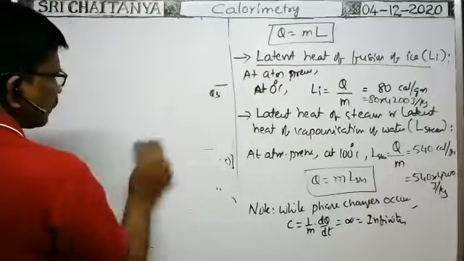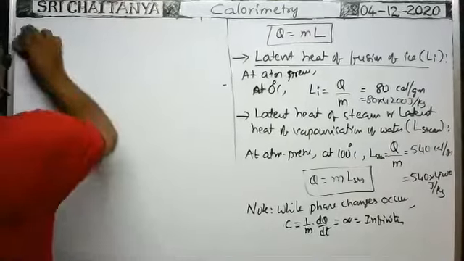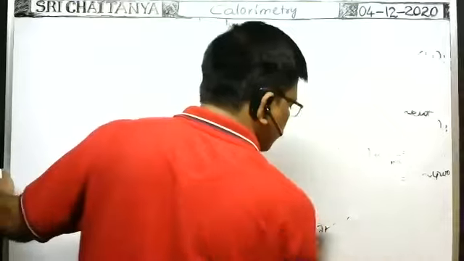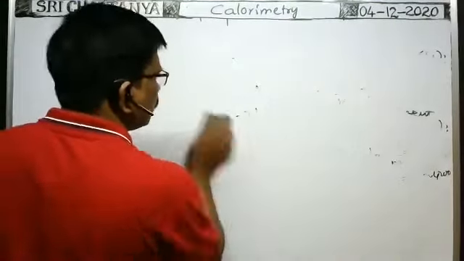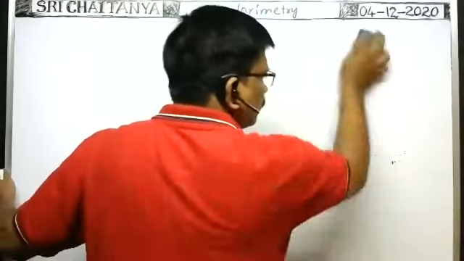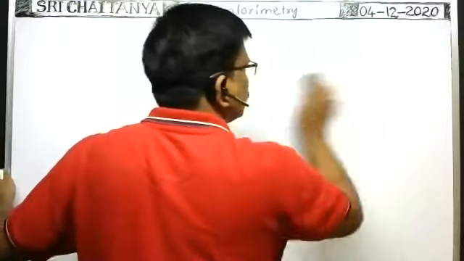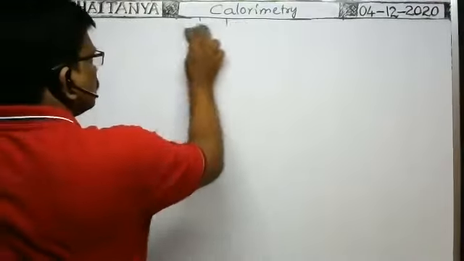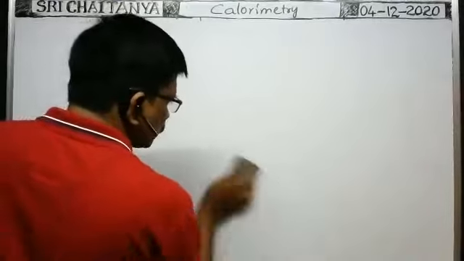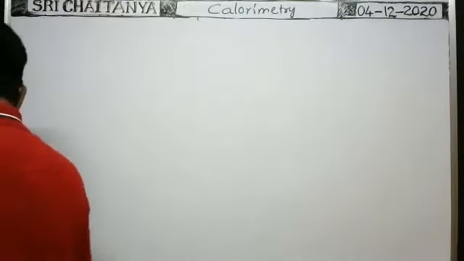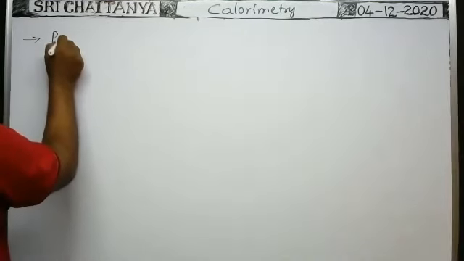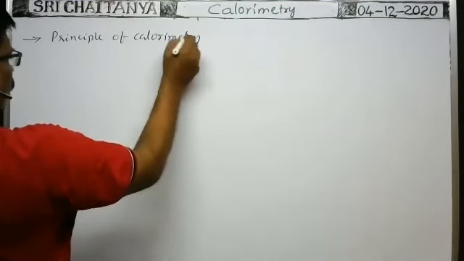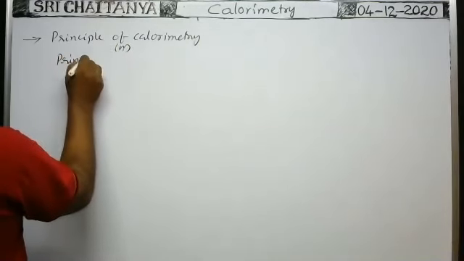Next, the last point in this chapter: the principle of calorimetry, or principle of method of mixtures.